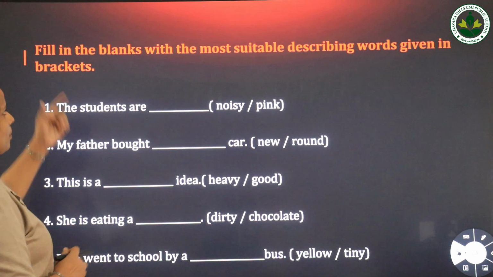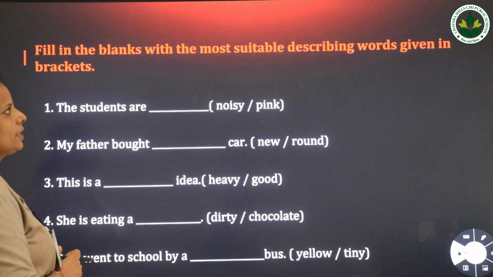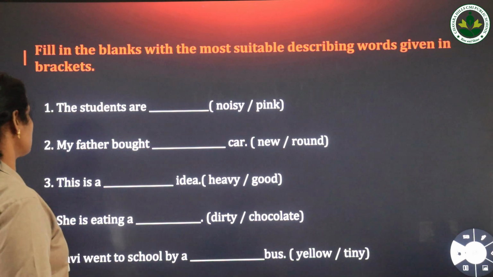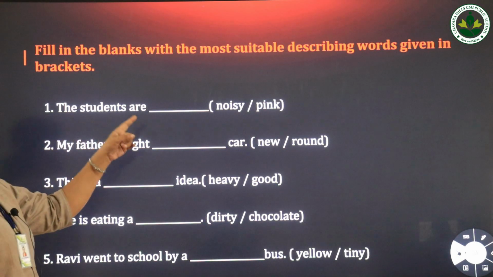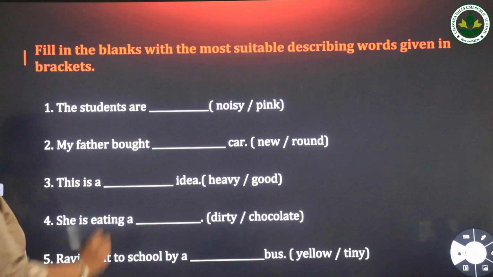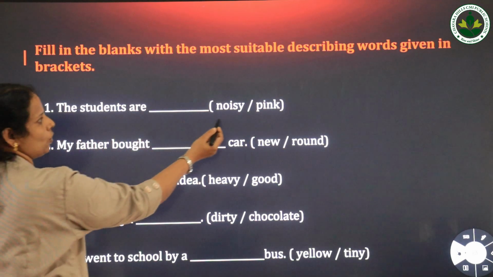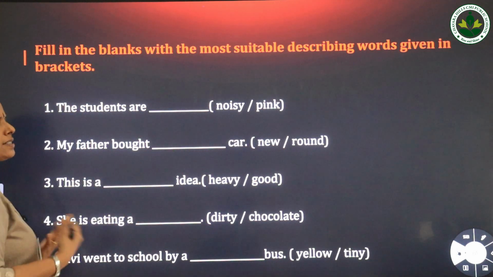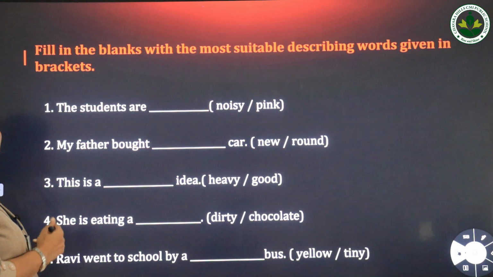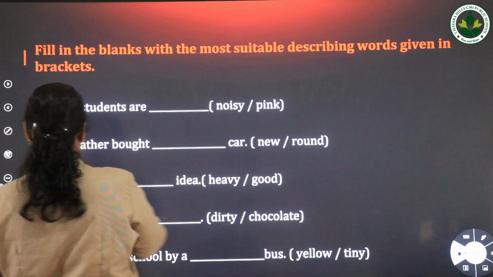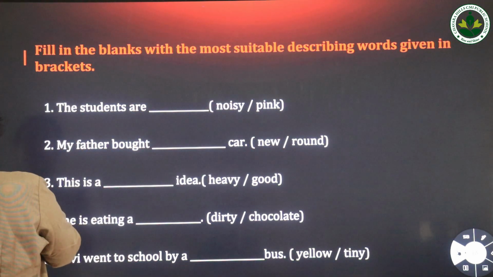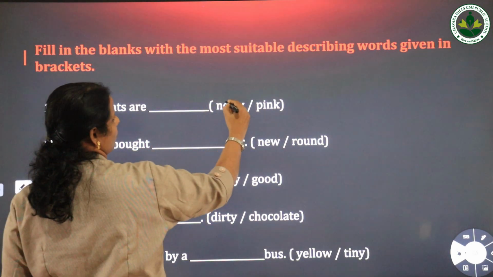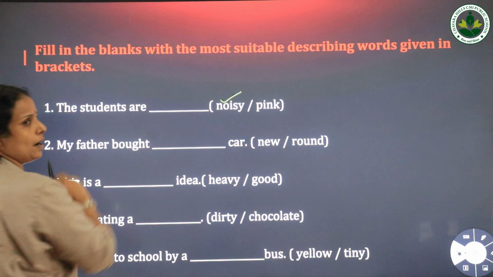Then here, fill in the blanks with the most suitable describing words given in brackets. Again the exercise 2, you have to choose the correct describing word from the bracket. The students are dash, noisy and pink. You have to choose the correct describing word. So the students are noisy. You have to choose the word noisy and write in the blanks.